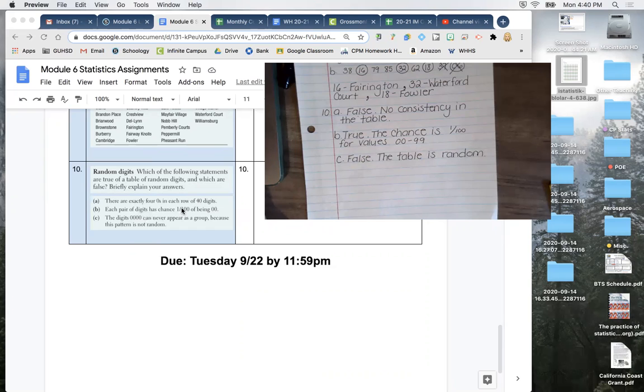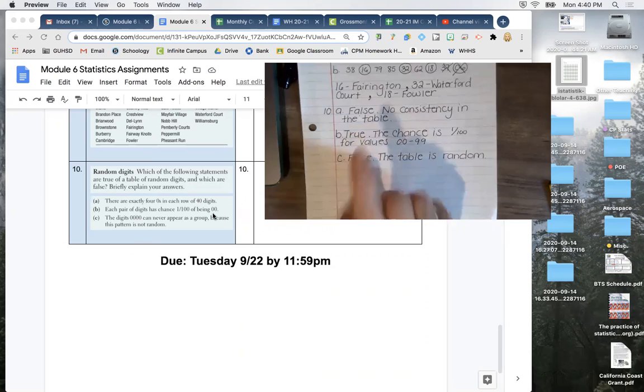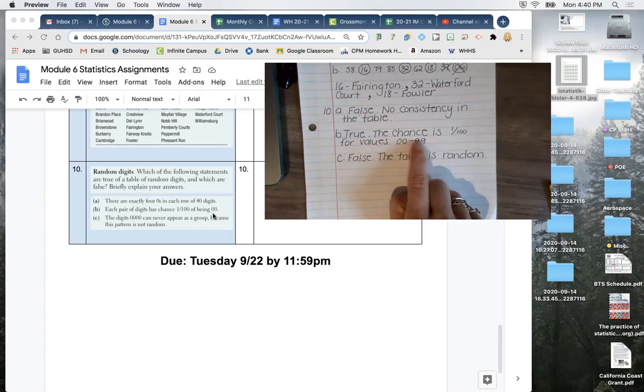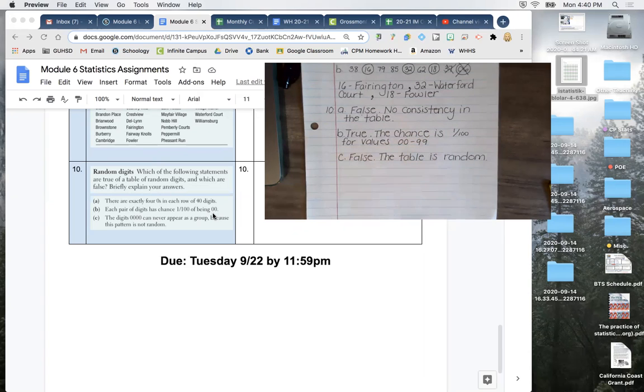Each pair of digits has a 1 in 100 chance of being 0, 0. That is actually true. That's the chance. Now, does that mean that there's exactly a certain number of 0, 0s? No, but the chance of any 2-digit number being selected is 1 in 100. And by the way, those are 0, 0 through 99. That's 100 different numbers. So yes, they have a 1 in 100 chance.